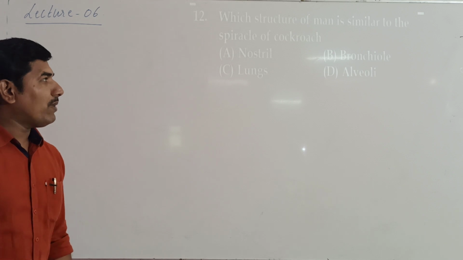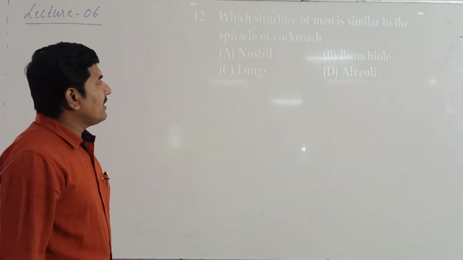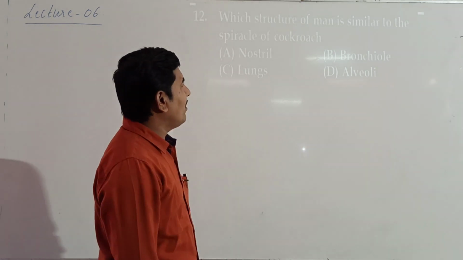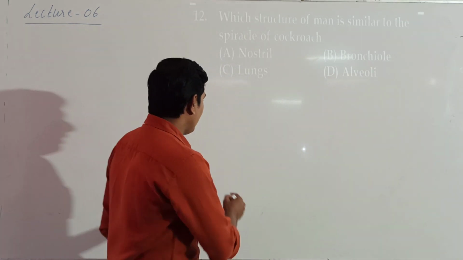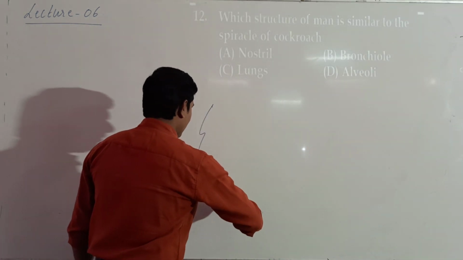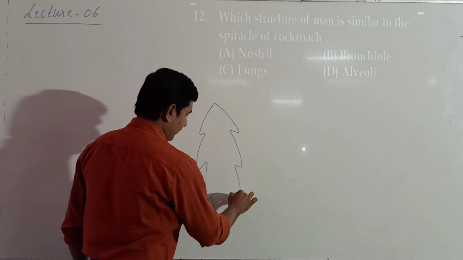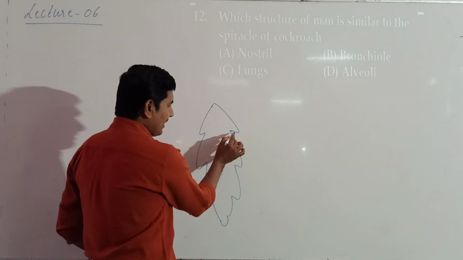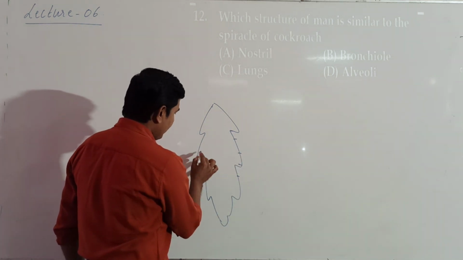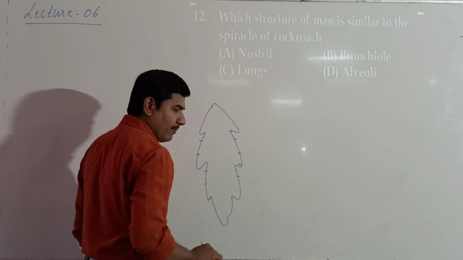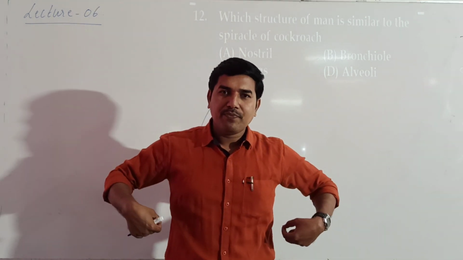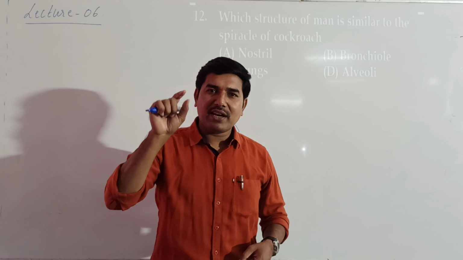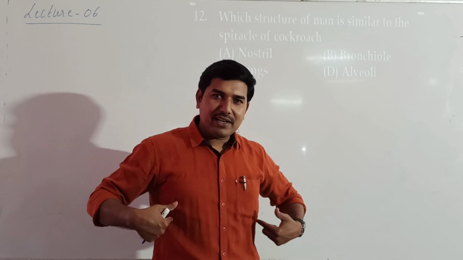Which structure of man is similar to the spiracle of cockroaches? If we look at the cockroach, on the lateral sides we have openings. These openings are called spiracles, through which the air enters.